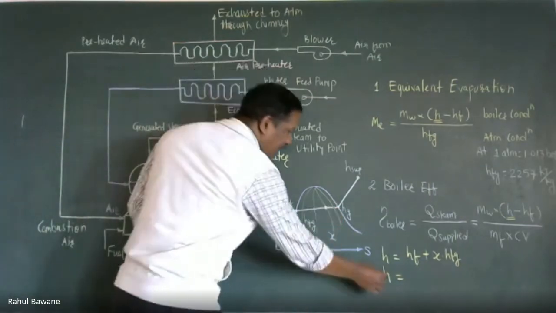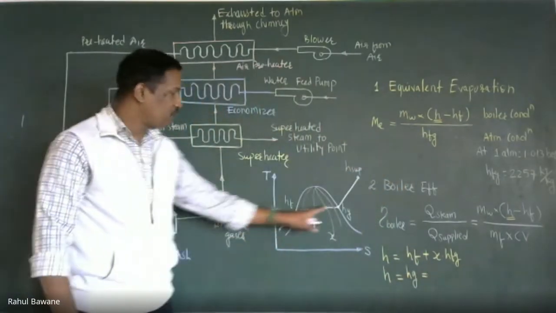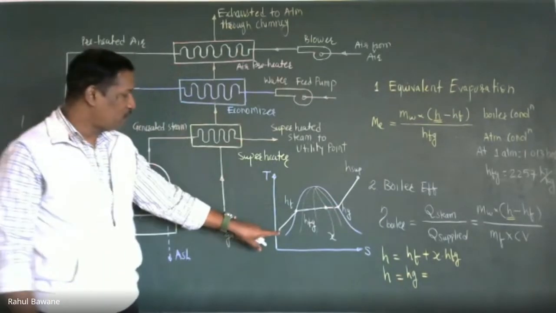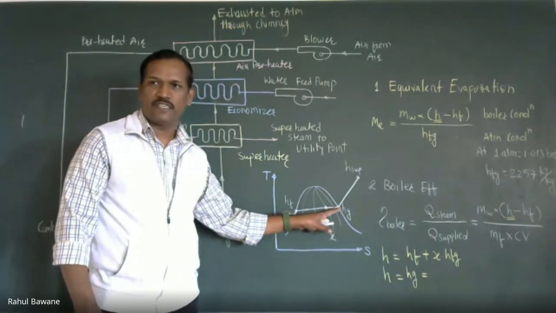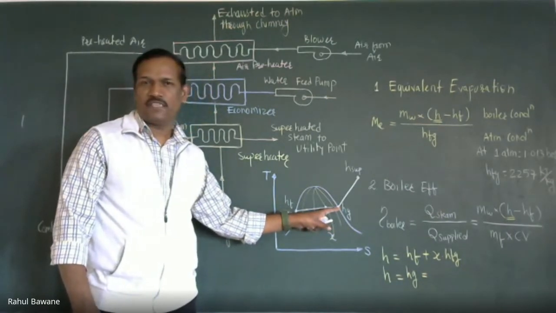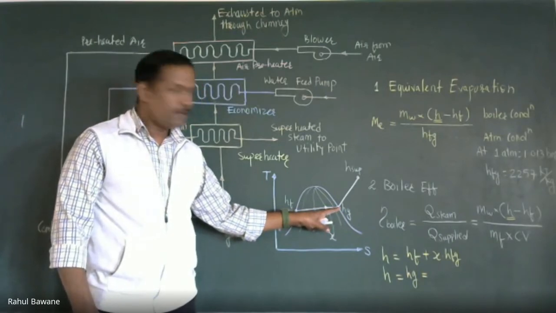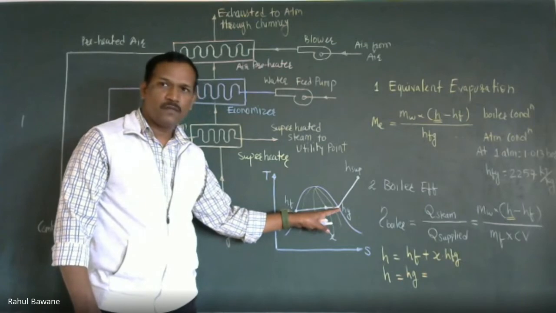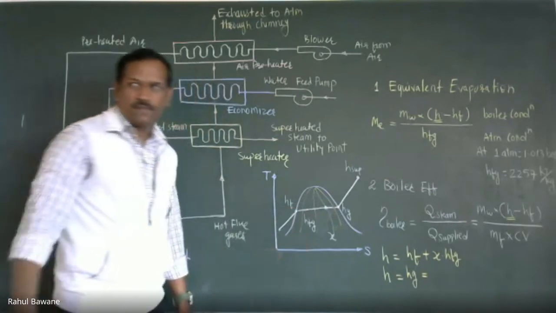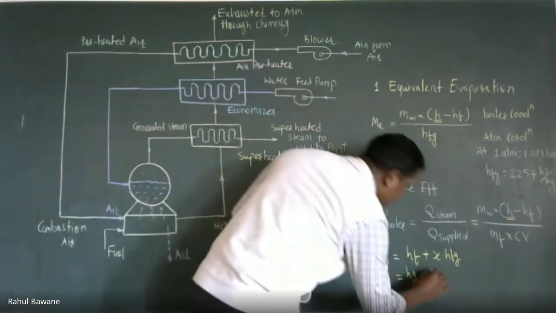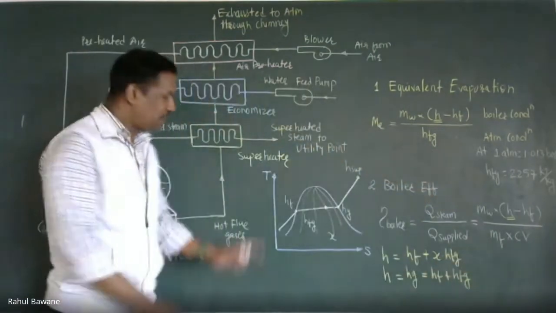So in that case, H will be equal to Hg, dry saturated steam. Suppose we are supplying water and that water is completely converted into steam and the steam is dry saturated. At this point we are obtaining our generated steam. So H of that steam will be Hg. But to reach Hg, we have to add Hf plus Hfg. So Hg will always be equal to Hf plus Hfg. That means total Hfg.